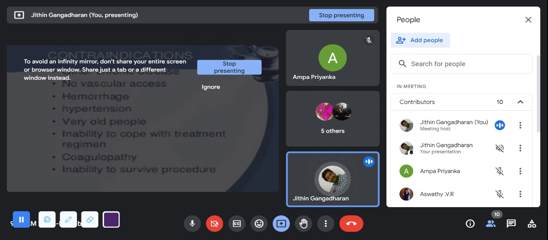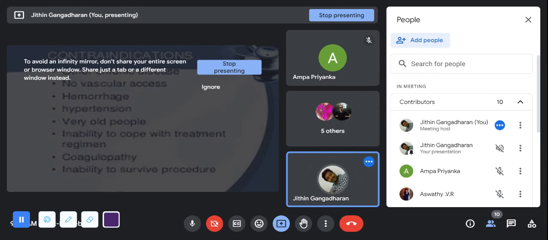And hypercoagulopathy, because we have to use heparin. If we take the patient's blood out of the body, there is a high chance of coagulopathy, so even if we add heparin, the blood may be clotted. If the blood is clotted, we won't be able to send the blood back to the patient. Why?